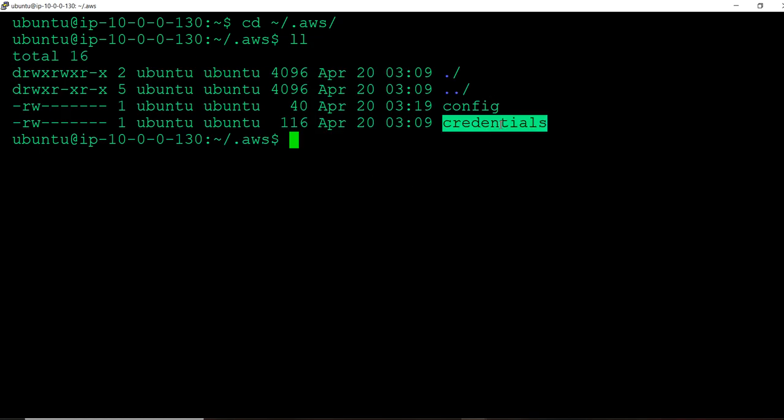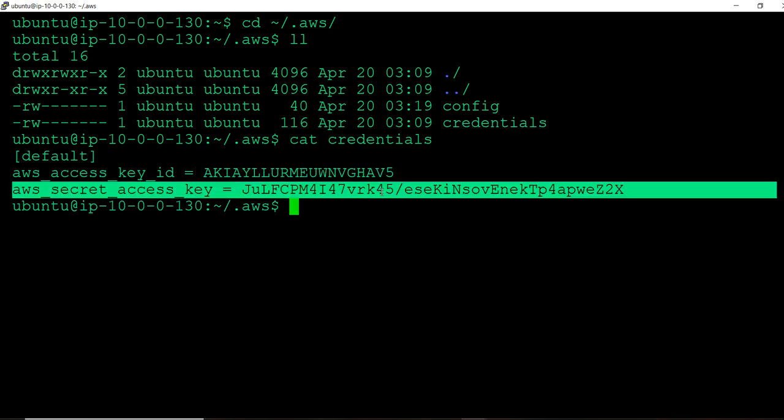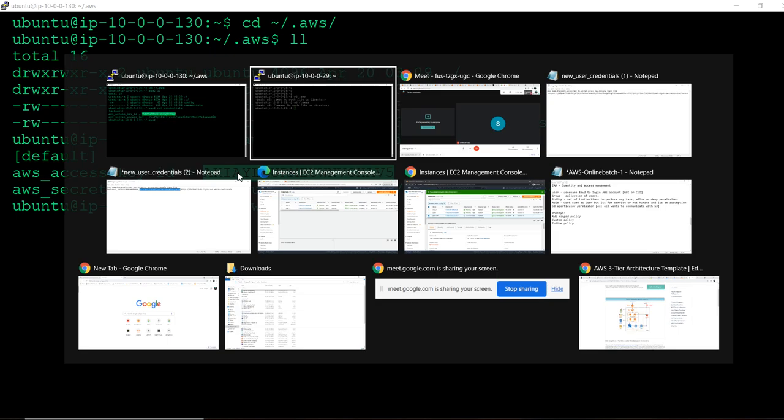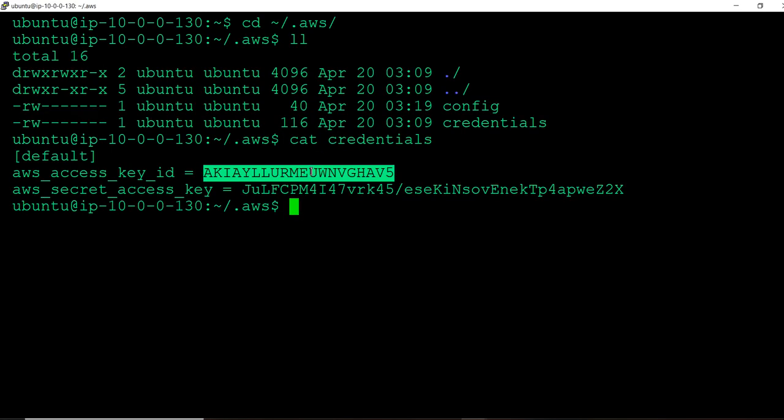If you see here, I have credentials. Just cat credentials. So I have the credentials here, right? That is the reason I'm able to go and get it. Now the same thing here, if I cd to .aws, what happened to this?